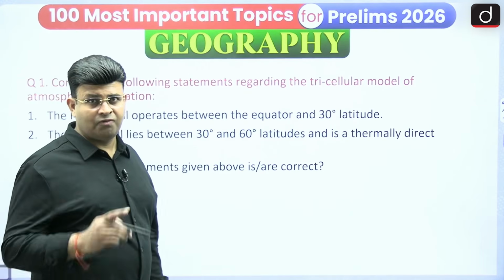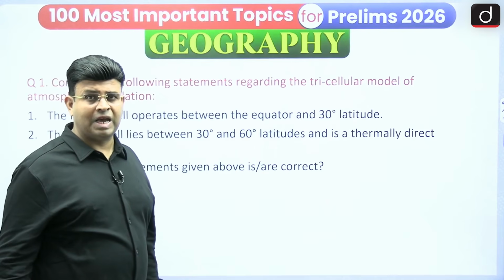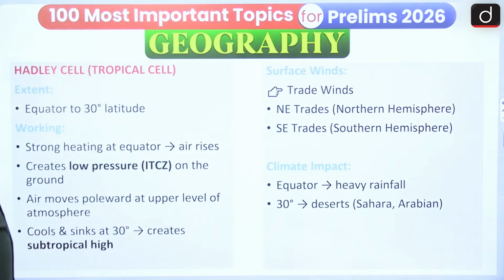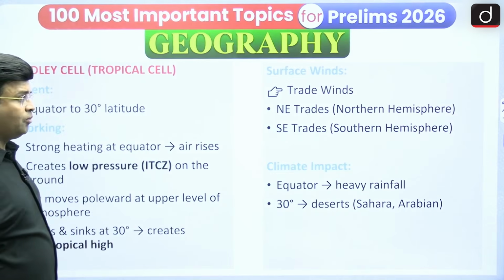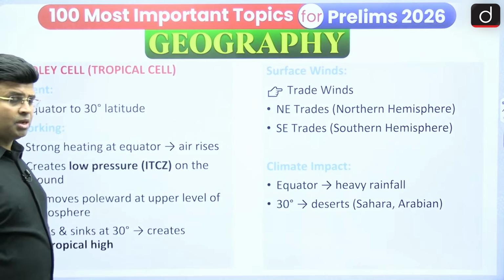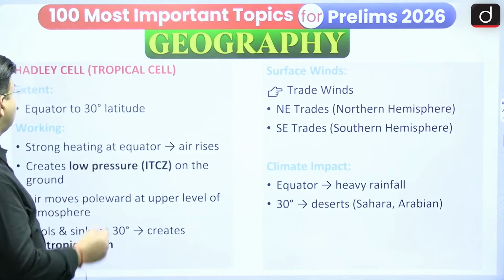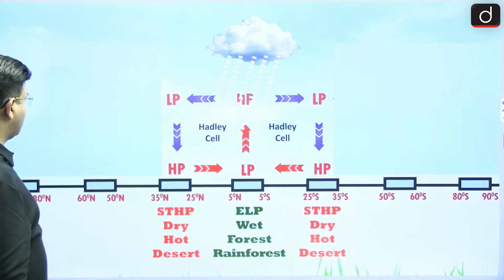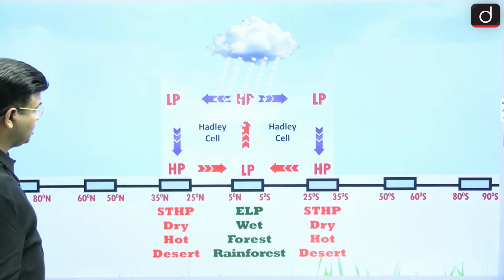It is talking about the Ferrel cell, the middle one, being thermally direct. You have to see whether it is right or wrong, give your answer, and I am waiting for your comments in the comment box. So here the Hadley cell is a tropical cell.